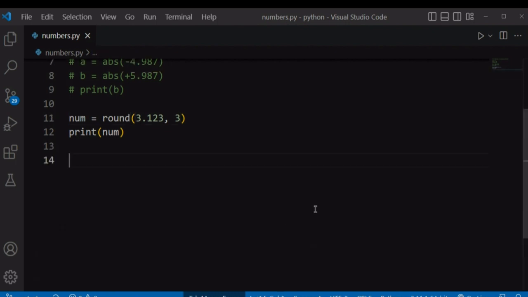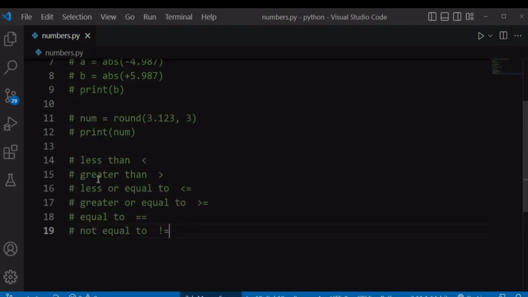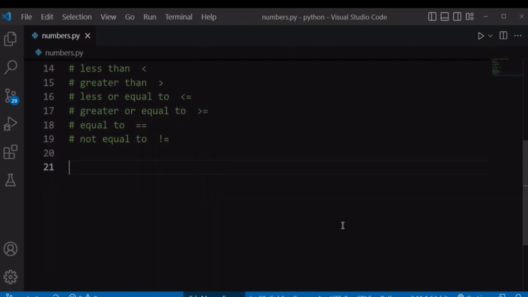In the last part of this video, we are going to learn how to compare two values using comparison operators. We use comparison operators when we want to compare two values and it returns a boolean. These are the operators that we have when you want to compare two values. You use less than if you want to check if a number is less than another number. You can use greater than, you can use less or equal to. We also have greater or equal to, and not equal to. Let's cover these operators one by one, starting with the less than.